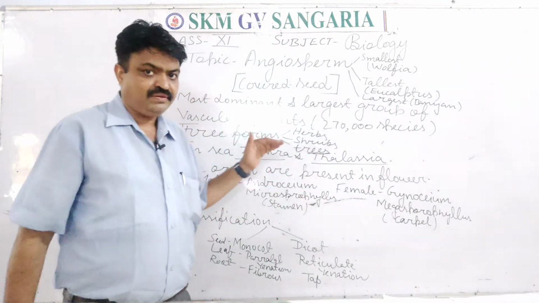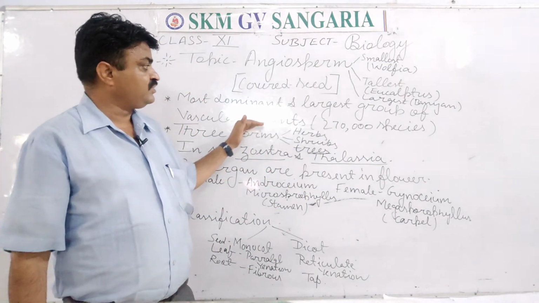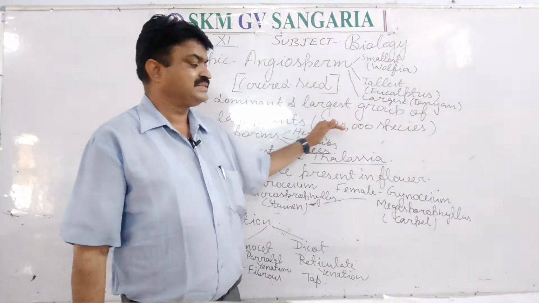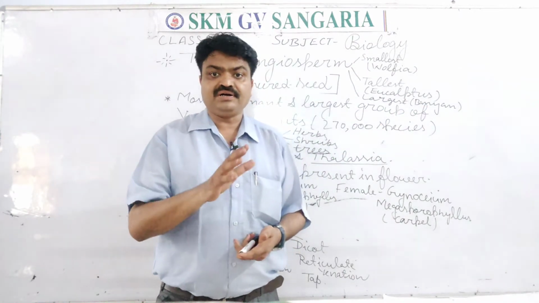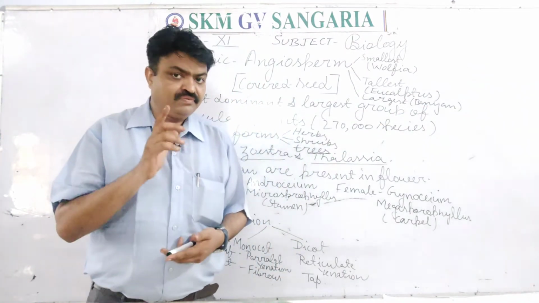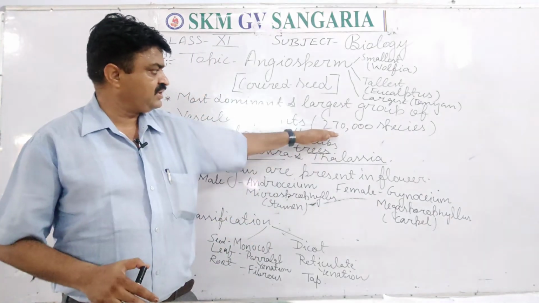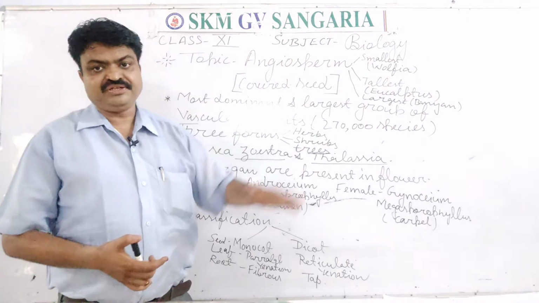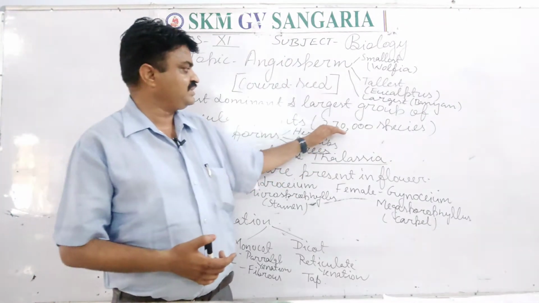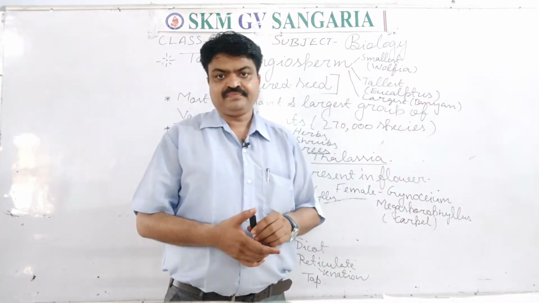Now there are 2,70,000 species found on the earth. Means on our earth how many species of the angiosperm are found, students? It is 2,70,000.